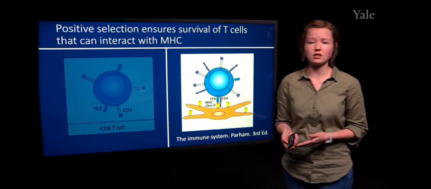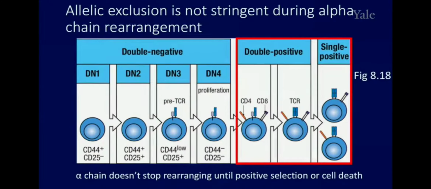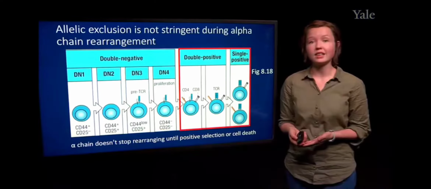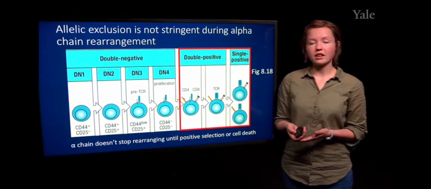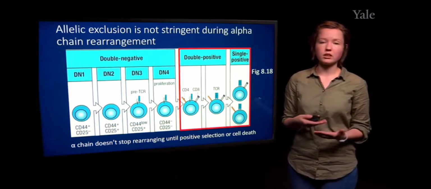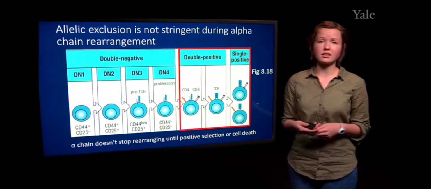And something that's important to keep in mind here is that while allelic exclusion is very stringent, particularly with B cells and their light chains, it is not the case during alpha chain rearrangement. This alpha chain rearrangement will continue to happen until positive selection has happened.